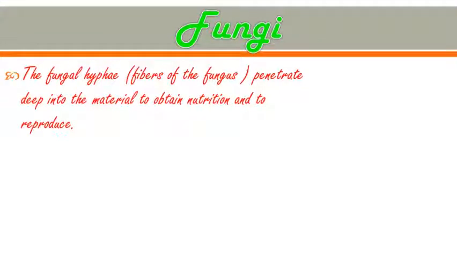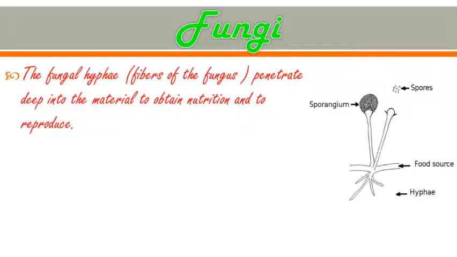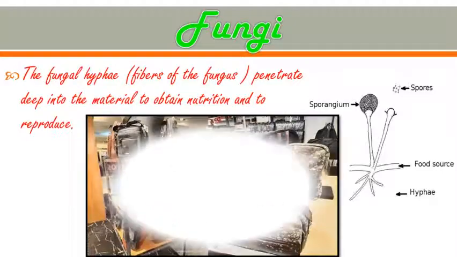And the fungal hyphae, now hyphae means the fibers of a fungus, penetrate deep into the material to obtain nutrition and to reproduce. This is the structure of a basic fungus. You can observe the hyphae, the fibers of a fungus. These hyphae penetrate or enter into material like cotton fiber, gunny bags, leather or wood items, just to obtain nutrition, that means to obtain food, and they grow and reproduce.